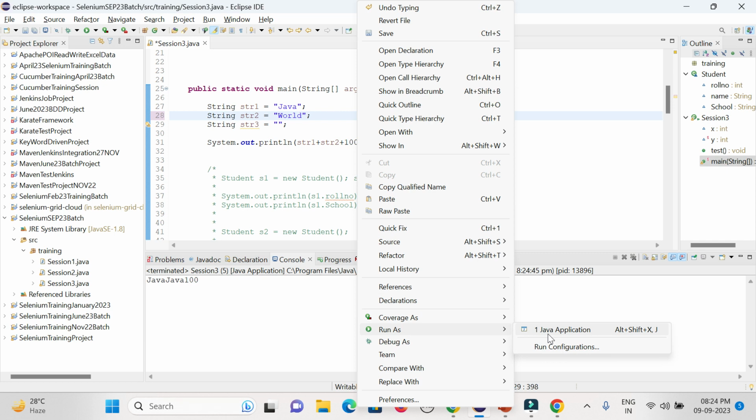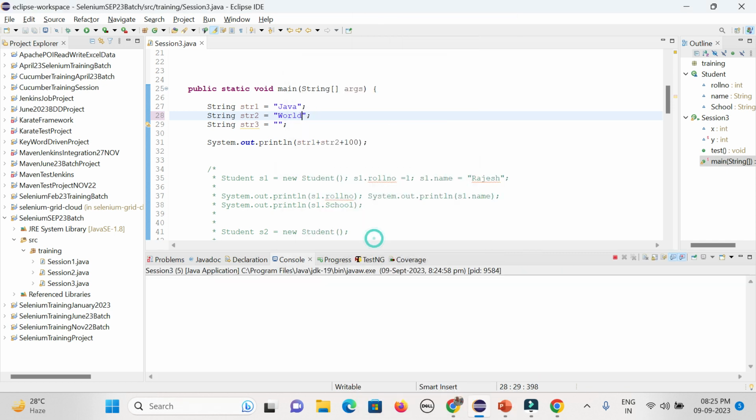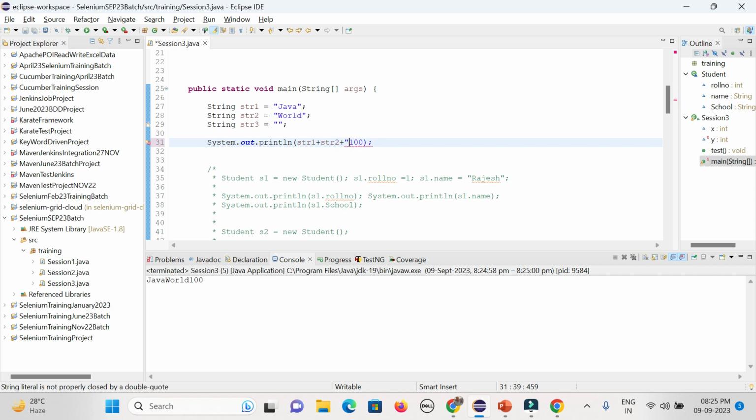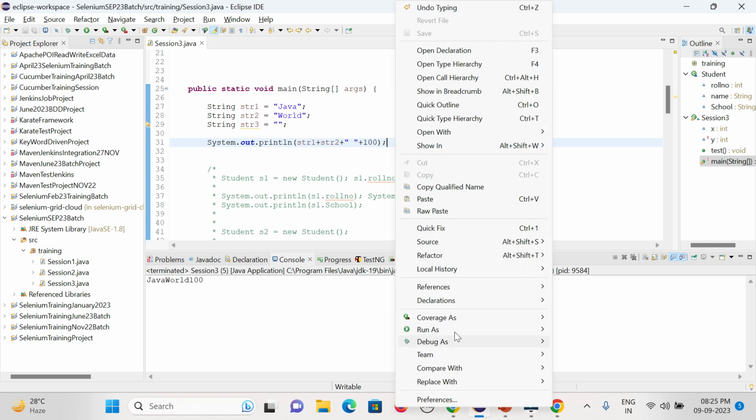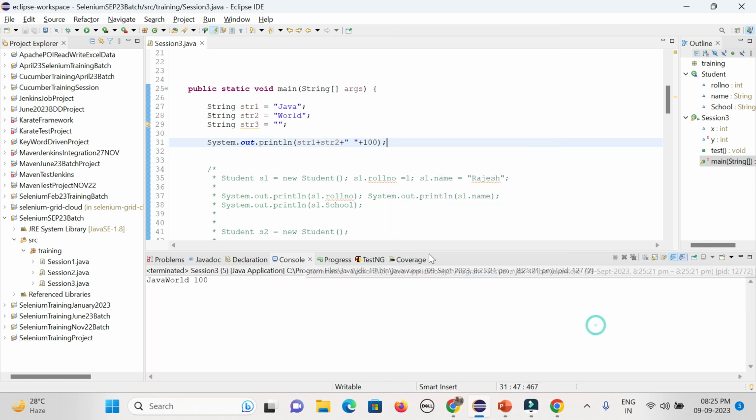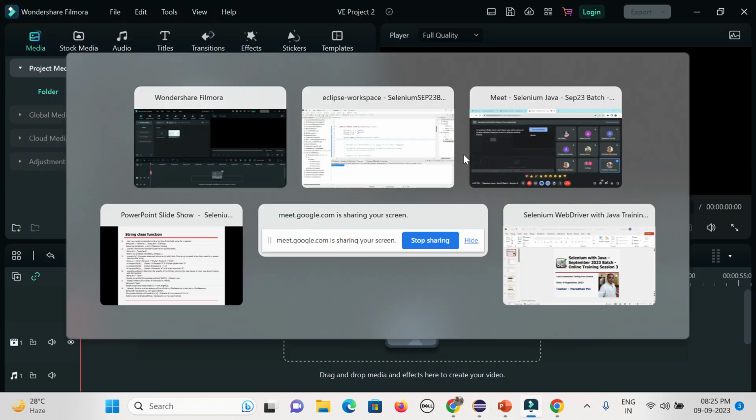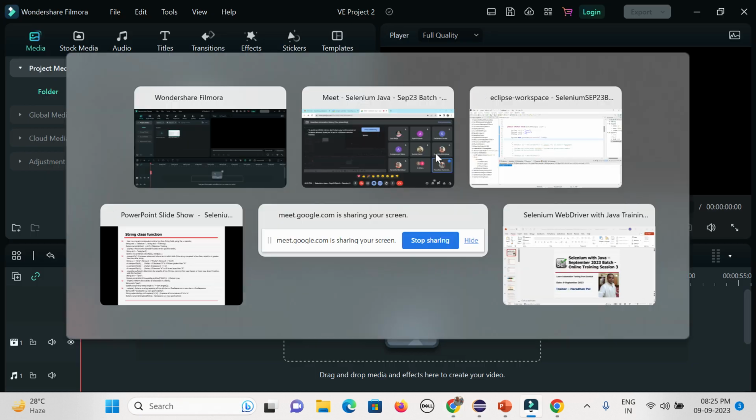In case you want to give any space, how can you give it? You can give a space string and again concatenate. Here one space will be there: plus sign, and this is the space. Now you could see the space coming. That is the way you can concatenate using multiple Java strings. That is the method available for concatenation.